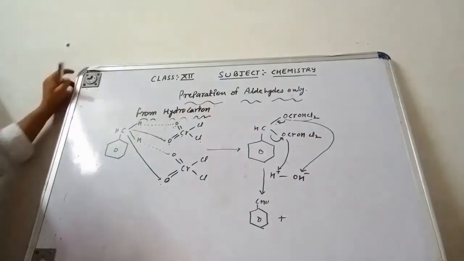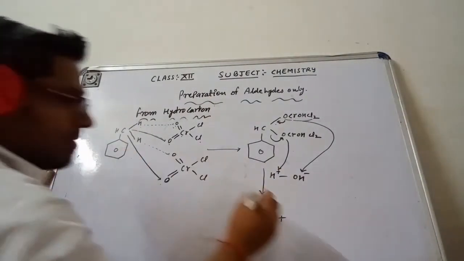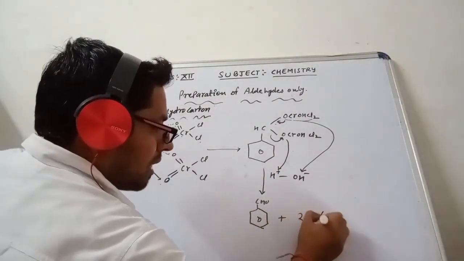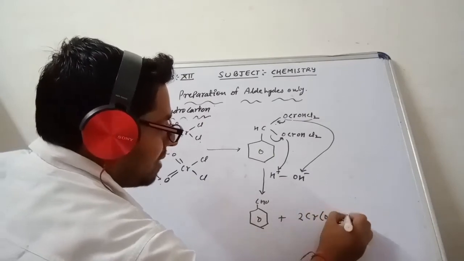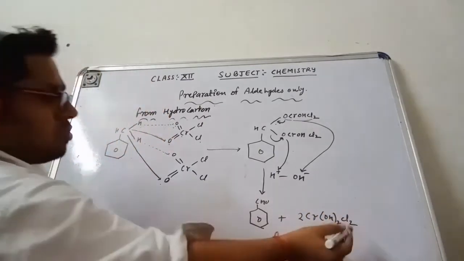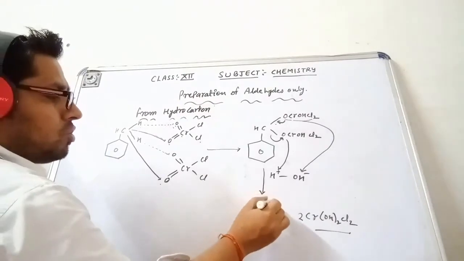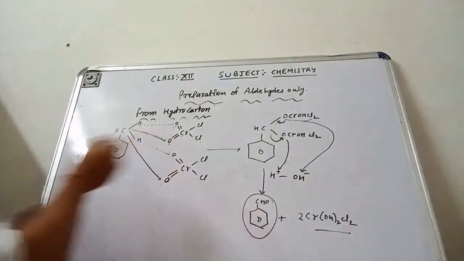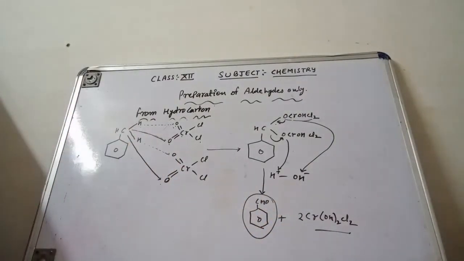That means two molecules of Cr, OH whole twice, Cl2 are released. But there is no need to go with that. Directly you can show the major product, that is benzaldehyde. This is a way to represent the Etard reaction. I hope you have understood how this Etard reaction is completed.